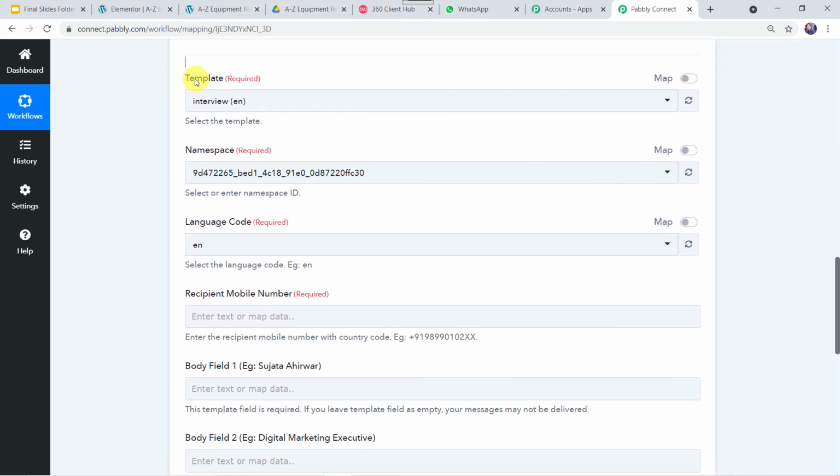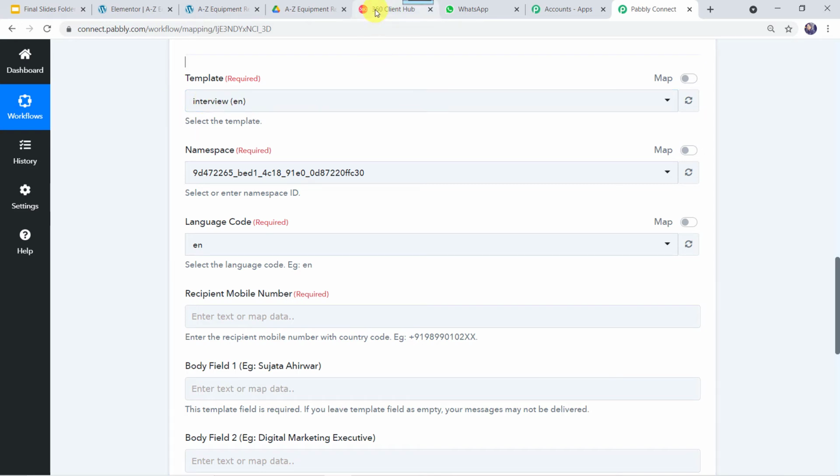Now here it is asking for the template. So you might be thinking, what is a template? So template is simply a message that we want to send on the WhatsApp number of the clients. As we cannot send the messages directly on WhatsApp, first we have to create a template, then we have to get it approved from Facebook, and once the template is approved, then only we can send the messages on WhatsApp. That is the reason we have to select a specific template over here.